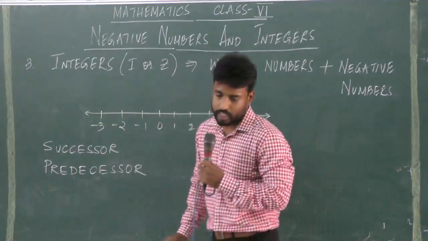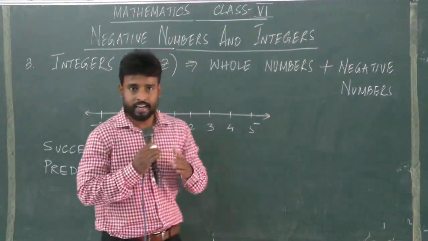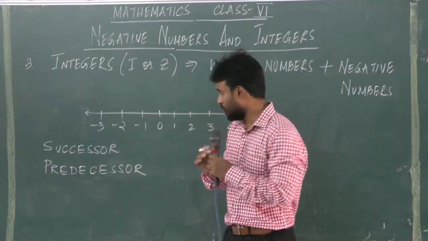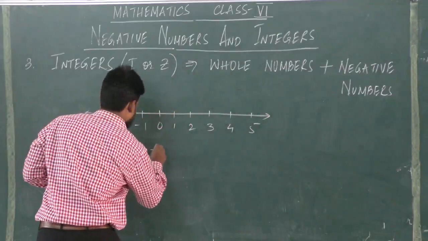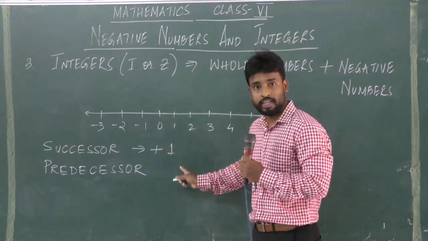So here we have successor and we have predecessor. I said if we add 1 to any number, we get the successor of that number. So we get the successor by adding 1 to it.